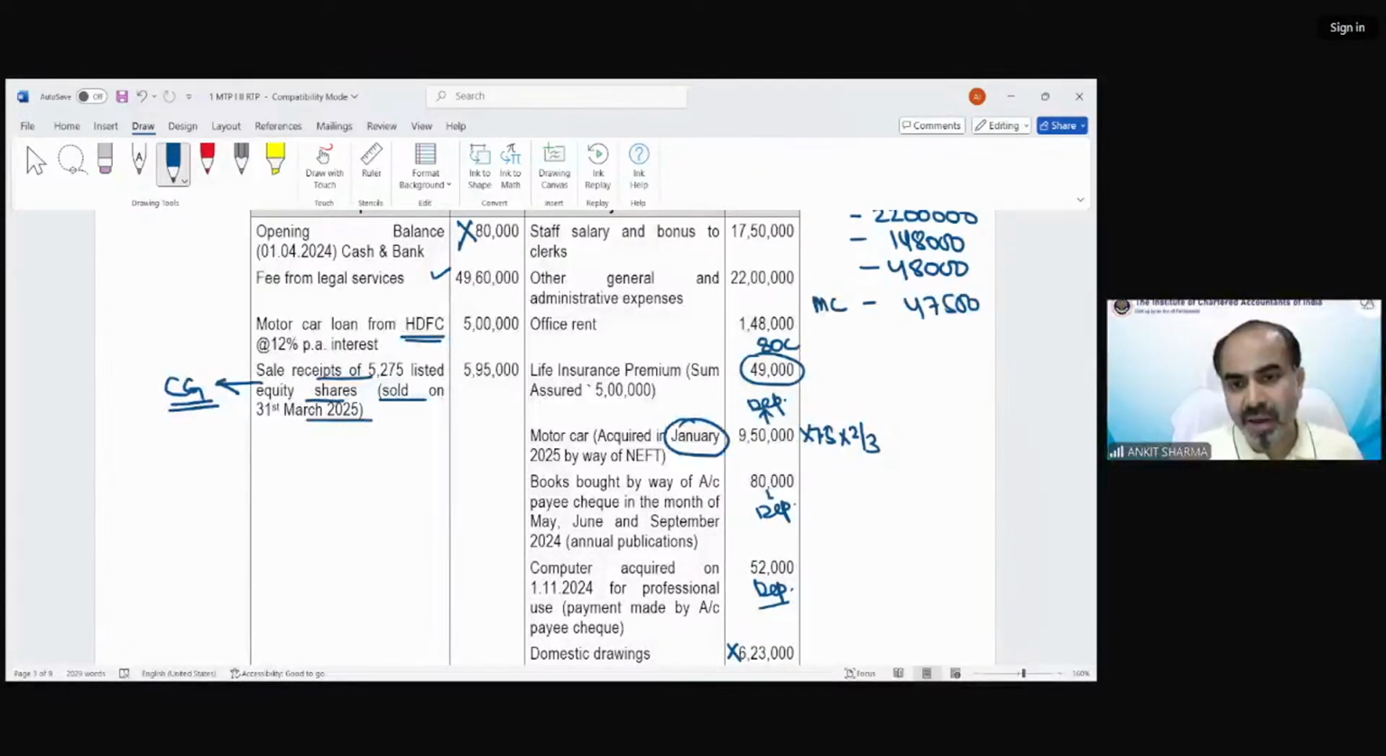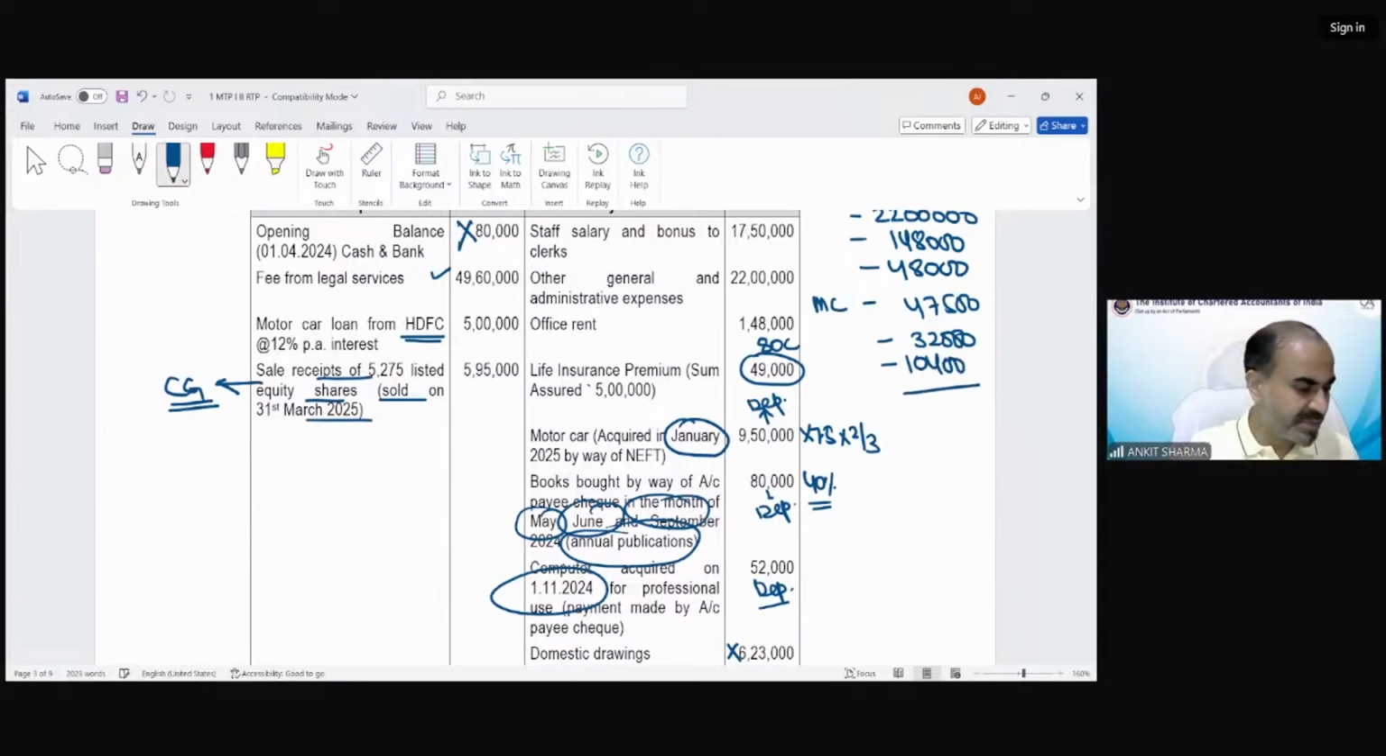Books being purchased in May, June, and September, annual publication. The rate is 40%, we all know. So that would be 32,000. Computer on 1st November, the rate is 40, but we will take only 20%. That would be 10,400. So from this business, my income would be 7,24,100.